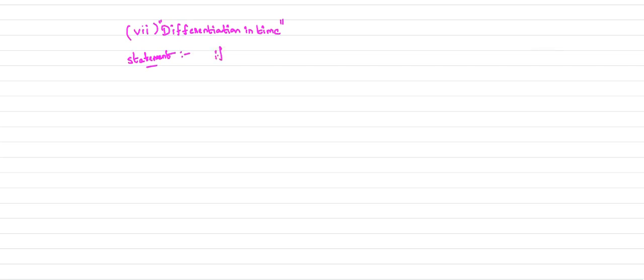If x of t is a signal and its complex exponential Fourier series coefficient is Cn, then what is the complex exponential Fourier series coefficient of d by dt of x of t? Let us consider it is Cn dash.